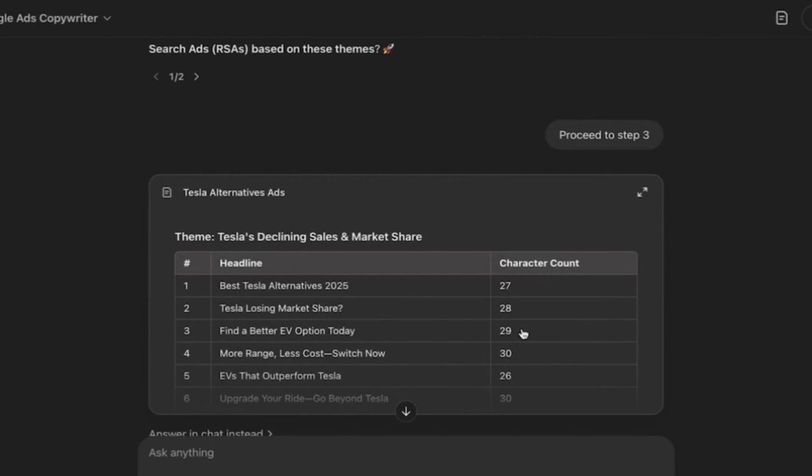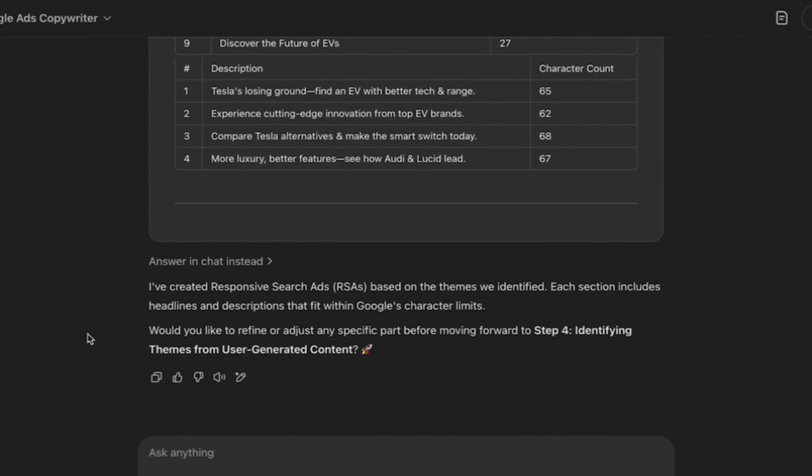I have this in a Canva. Now, let's see what it's asking for. So I've created, blah, blah, step 4. Okay, proceed to step 4.